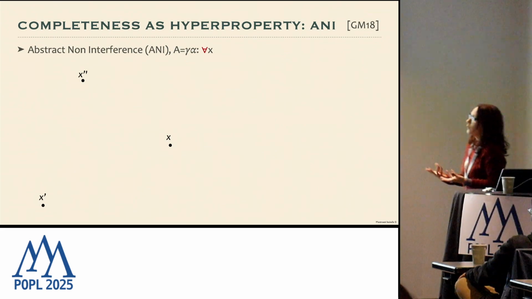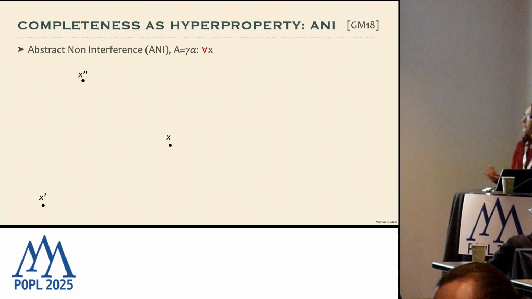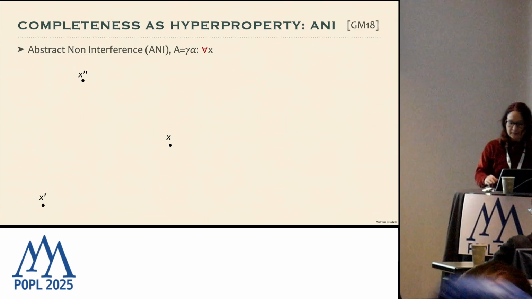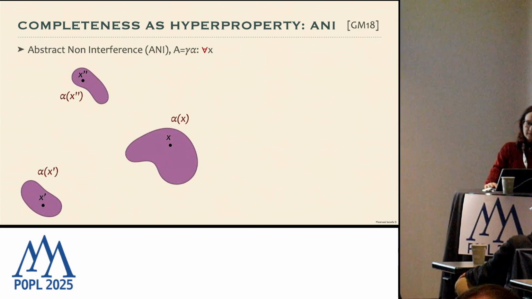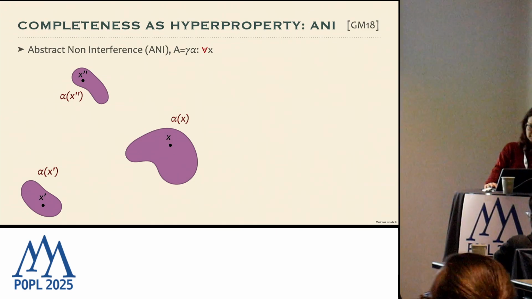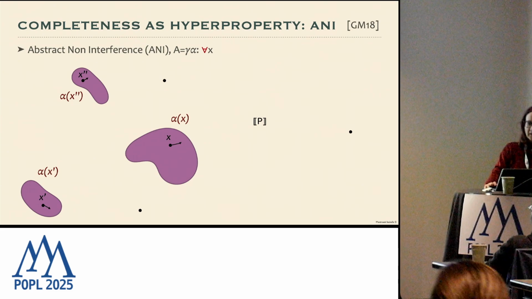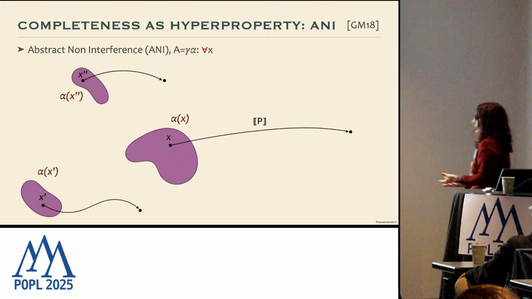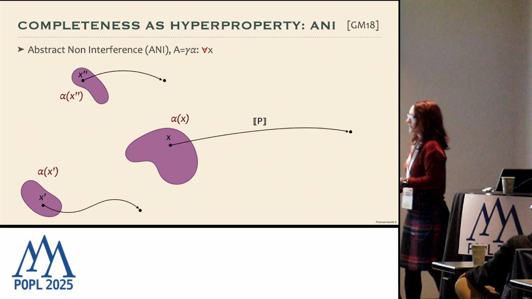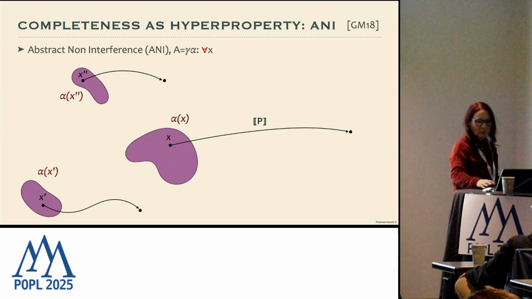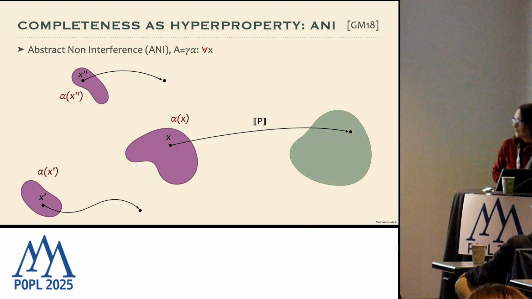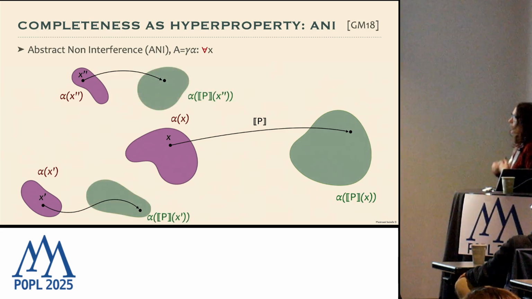And usually it requires that for any possible x, we take the set of all the elements with the same abstraction, so the abstraction of x for all the possible inputs. We consider the computation of the semantics on these inputs, and we consider the property of the output of these semantics. So what is the requirement?